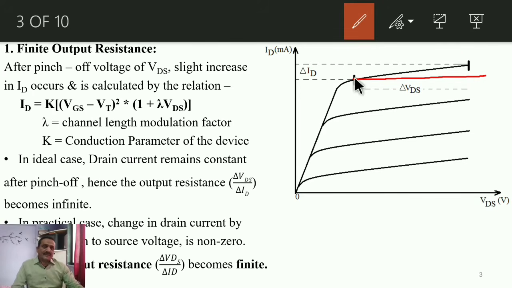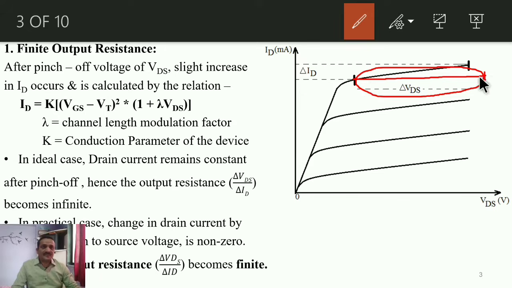Now see, if ideally that current remains constant, then how much will be the resistance offered by that device in this region? How is resistance determined? Simply R equals delta VDS by delta ID, right?